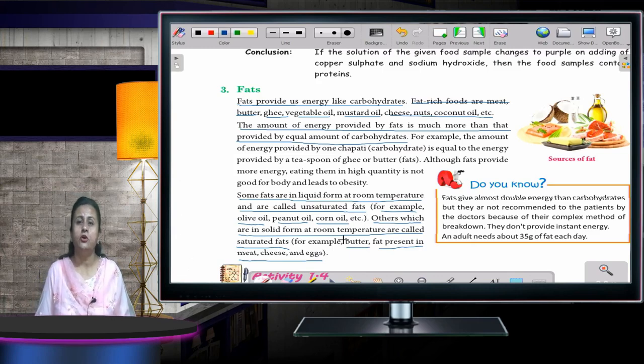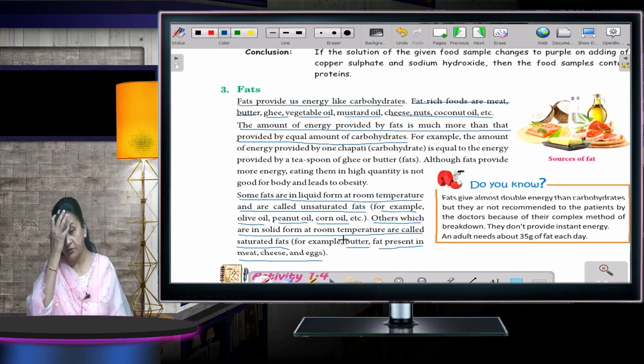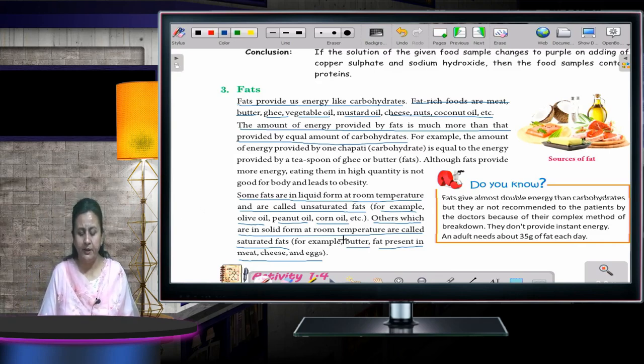If I talk about the fats which are liquid at room temperature, those are known as unsaturated, and the fats which are solid at room temperature are known as saturated. Liquid है तो unsaturated होगा, solid है तो it would be saturated. So the fats which are liquid at room temperature are unsaturated, and the fats which are solid at room temperature are saturated fats.